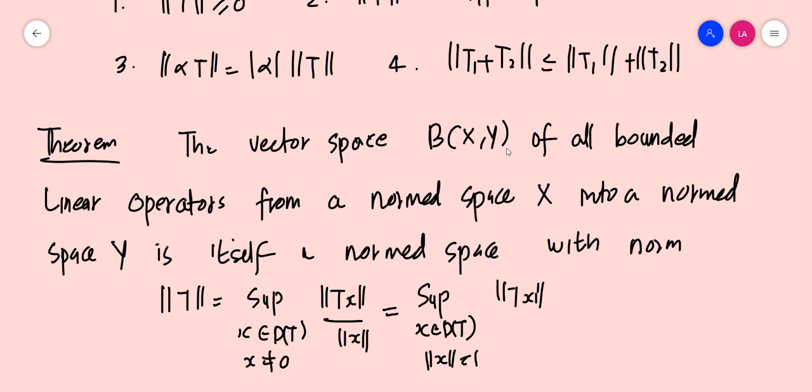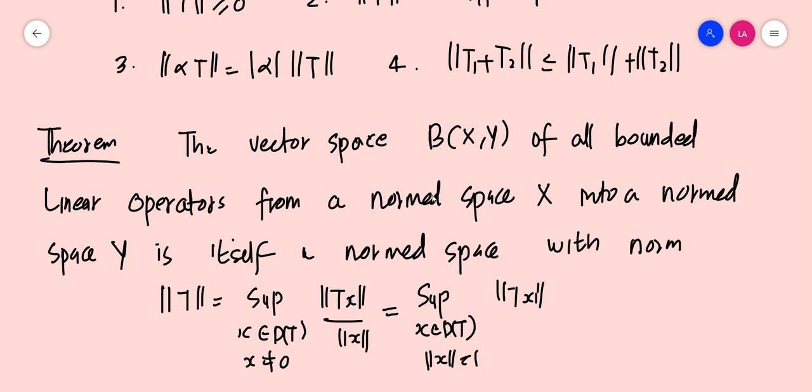So the set of all bounded linear operators from a normed space X onto another normed space Y is again a normed space with this norm. Now the first two things are established, that is B of XY is a vector space and B of XY is a normed space.